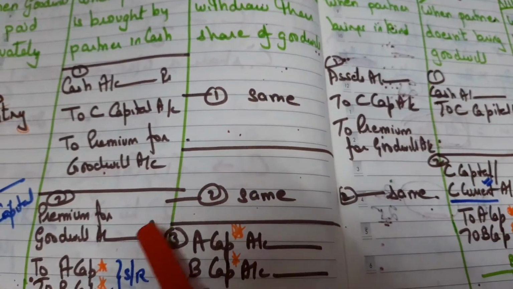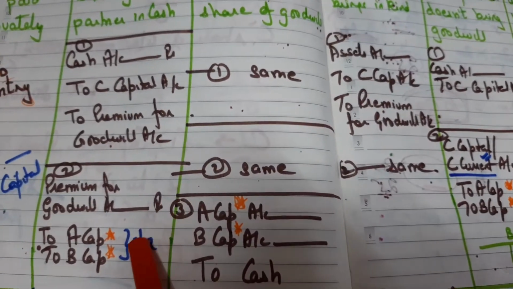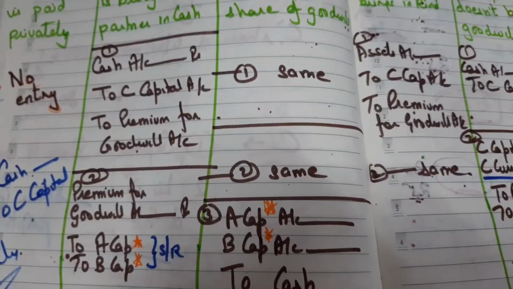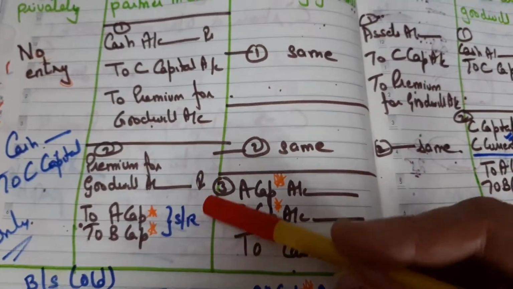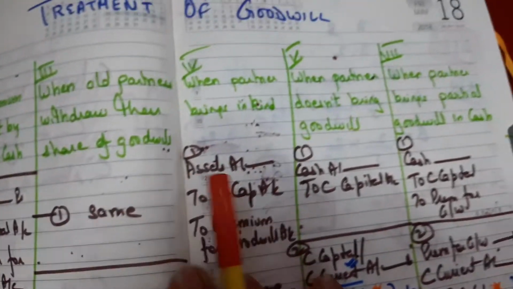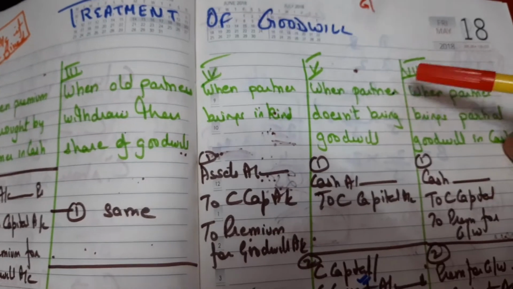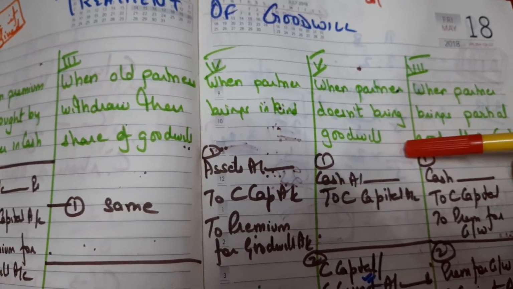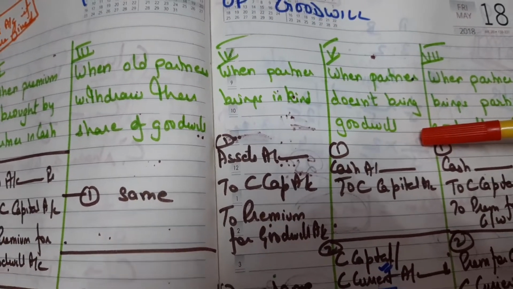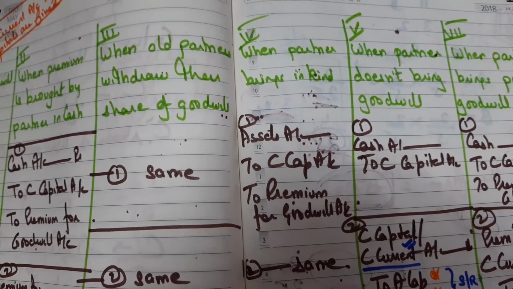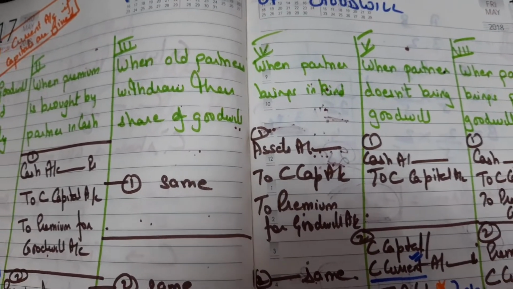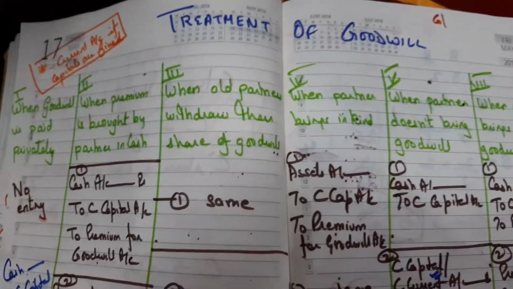And now this entry will be the same, that is premium for goodwill will be distributed among the old partners, or I can say the sacrificing partners, in the sacrificing ratio. Now this case is when the partner doesn't bring the goodwill. He says I don't have money right now, I might give you afterwards. So right now I'm coming only with capital, and whatever the amount of my premium is, debit me.